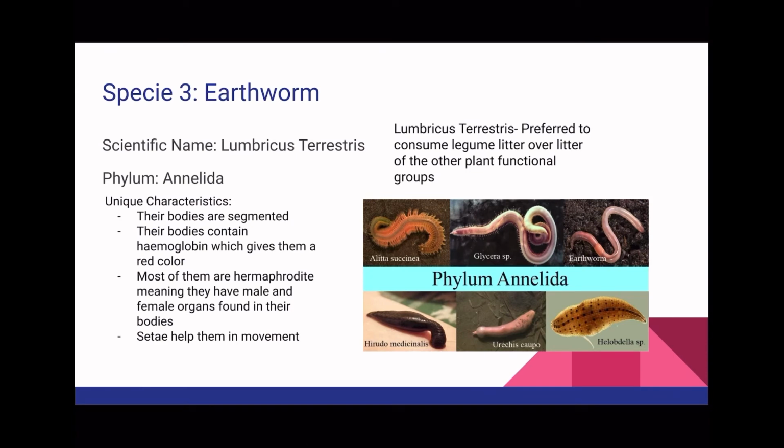Species 3, earthworm. The scientific name of an earthworm is Lumbricus terrestris. This can be defined as preferred to consume legume litter over litter of the other plant functional groups. Their phylum is Annelida. The unique characteristics are their bodies are segmented. Their bodies contain hemoglobin, which gives them a red color. Most of them are hermaphrodite, meaning they have male and female organs found in their bodies, and setae help them in movement.